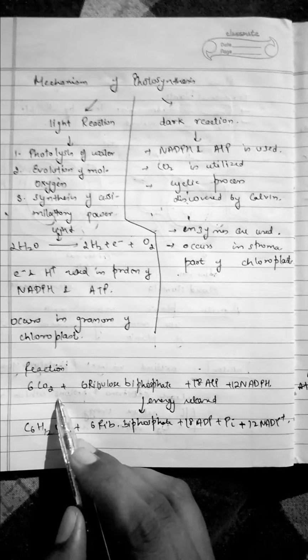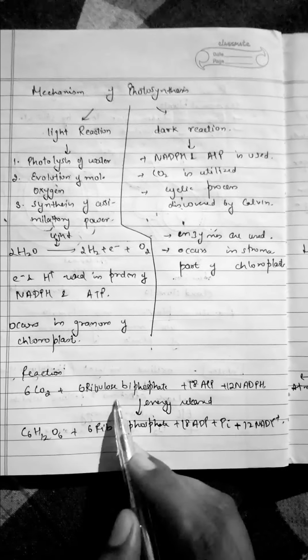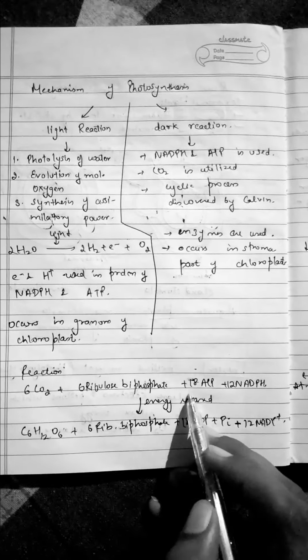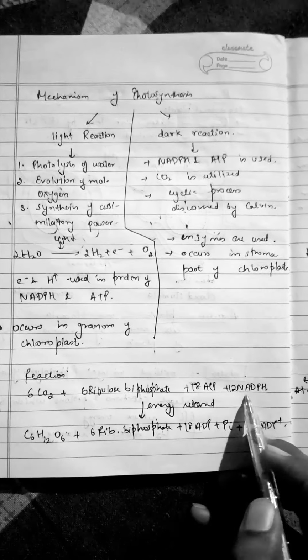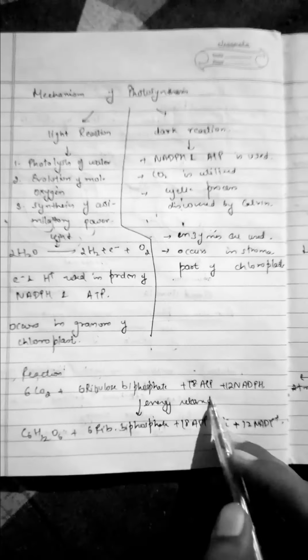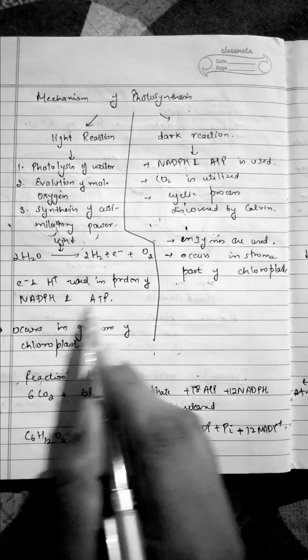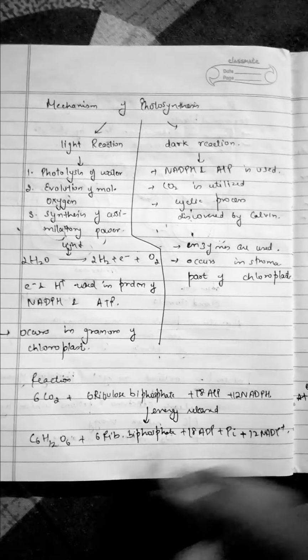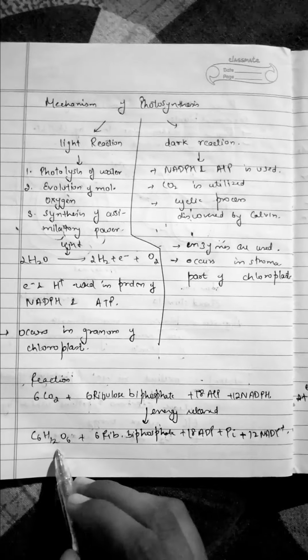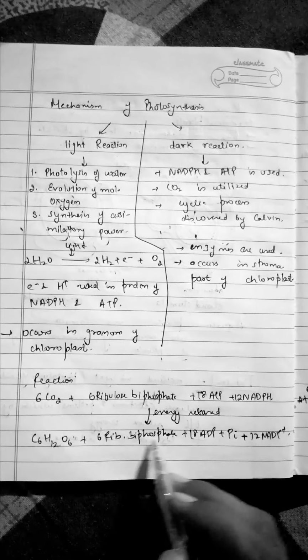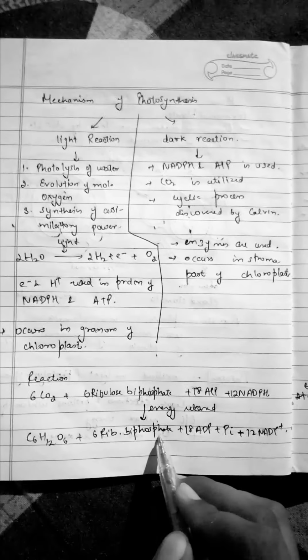6 molecules of carbon dioxide plus 6 molecules of ribulose bisphosphate plus 18 molecules of ATP plus 12 molecules of NADPH. Whenever energy is released, NADPH and ATP molecules are used here, and these are converted into glucose molecule. 6 ribulose bisphosphate is present as it is.